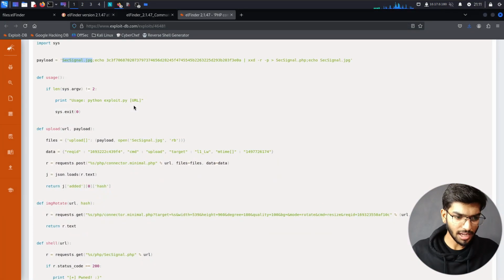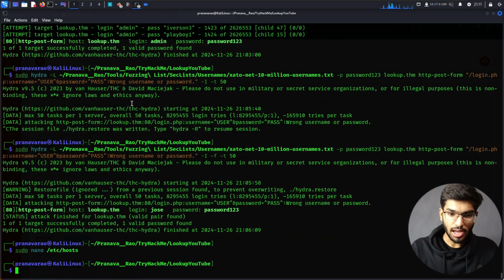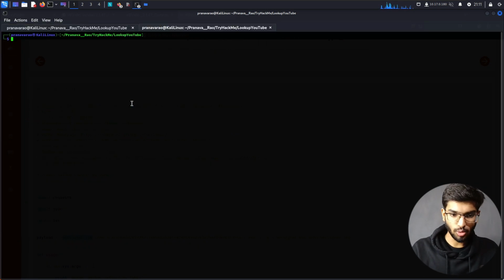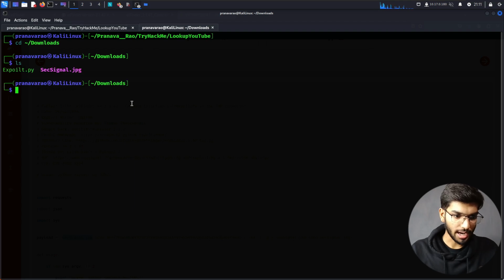So that is it. The other thing for this is that we need to have Python 2.7 installed in our system. Lucky for us, we do have that in our Kali Linux. So let me go to my downloads folder, and in here I can see the two files, which is exploit.py and textsignal.jpg.